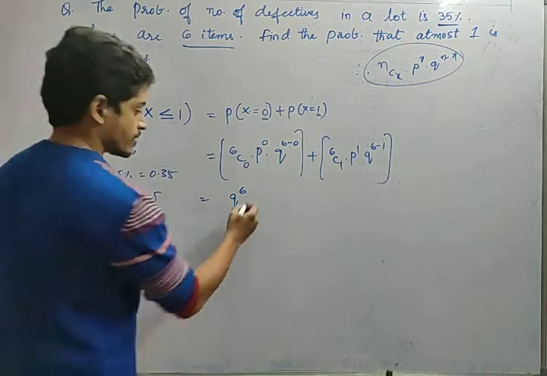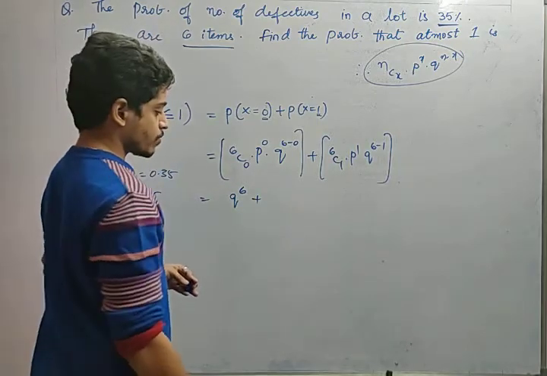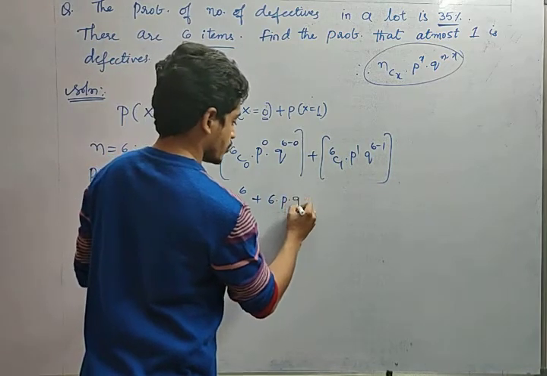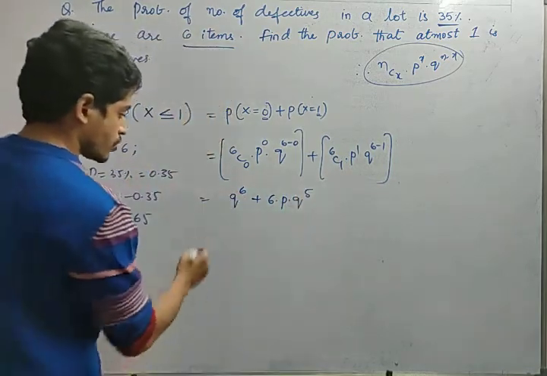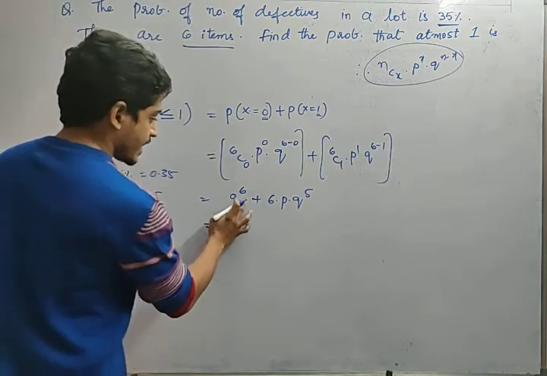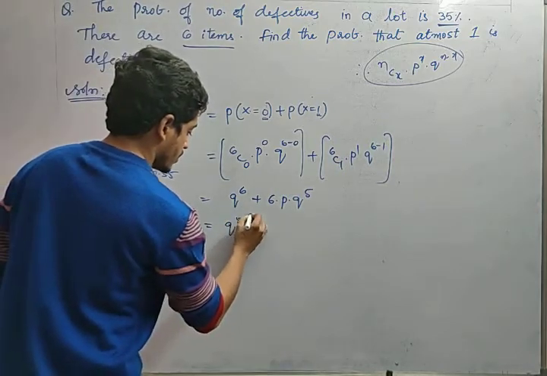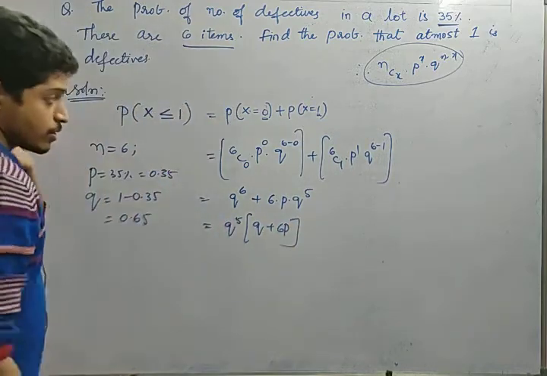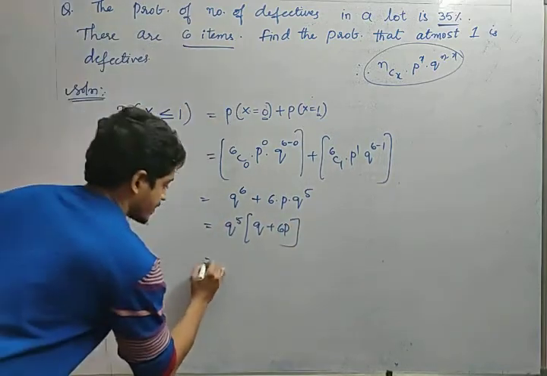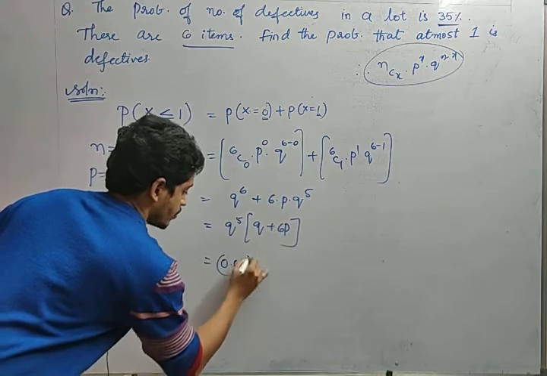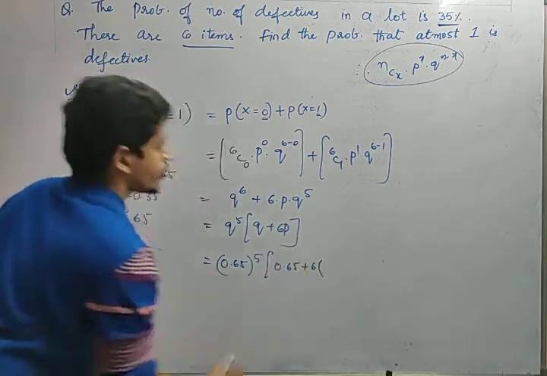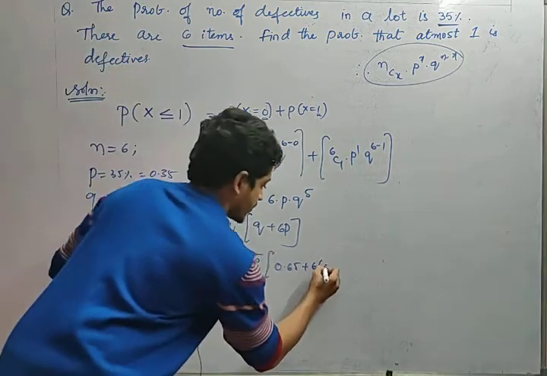Q power 6 plus what is the 6C1 value, friends? 6C1 is nothing but 6 into p into q power 5. Yes or no? So now how can I write this? Can I take q power 5 common? Into q plus 6p. Yes or no? So what is the value of q, friends? 0.65 whole power 5 into 0.65 plus 6 into what is the value of p? 0.35.